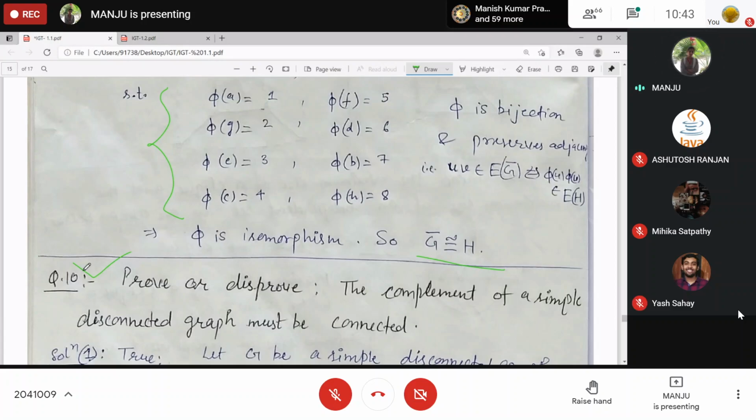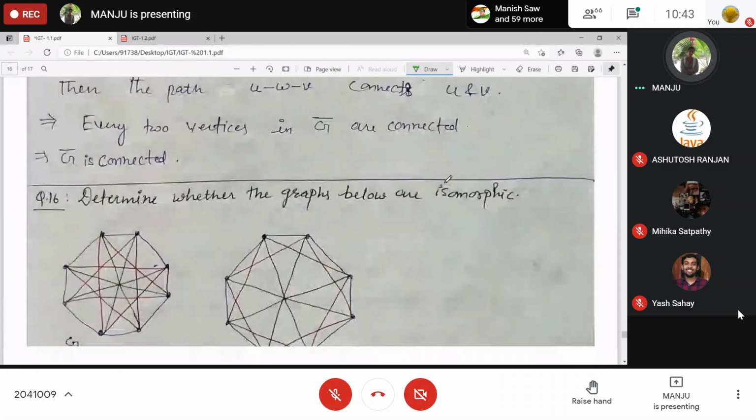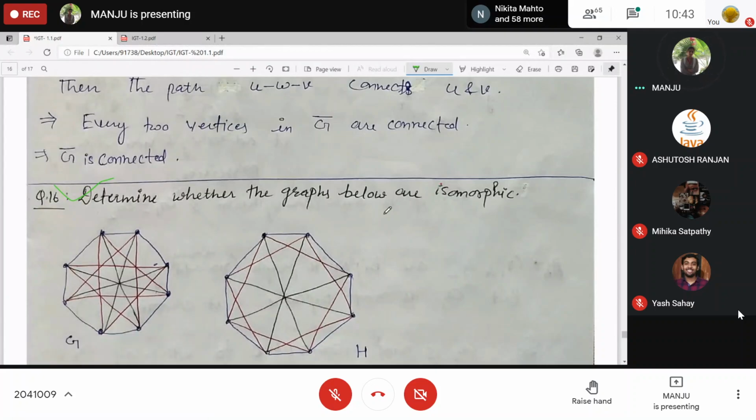Isomorphism. Okay, before going to our 10th question, we can actually do this isomorphism part. Question 16. Determine whether these graphs are isomorphic or not.